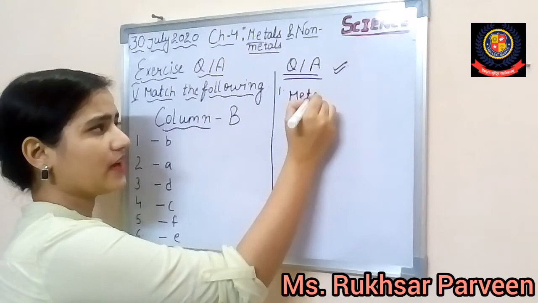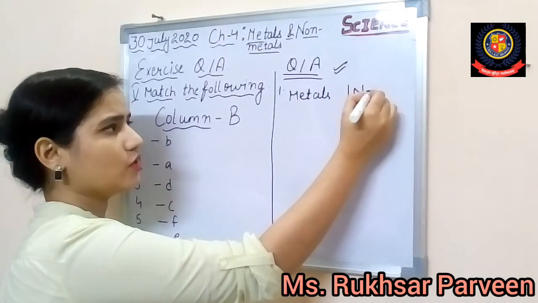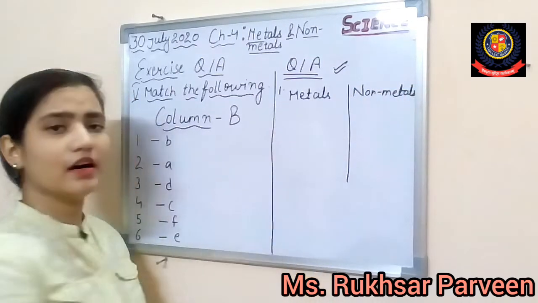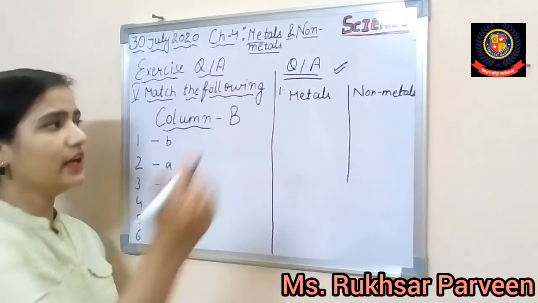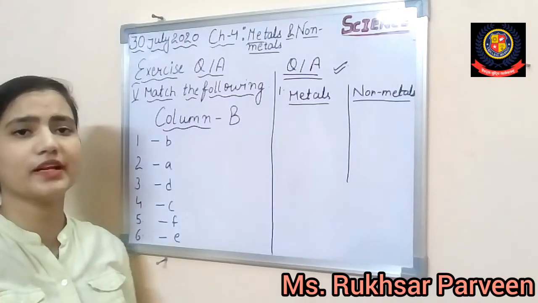For this we have to create two columns, metals and non-metals. There is a very beautiful table in your book with so many properties. हमें अब बताना how metals and non-metals are different.